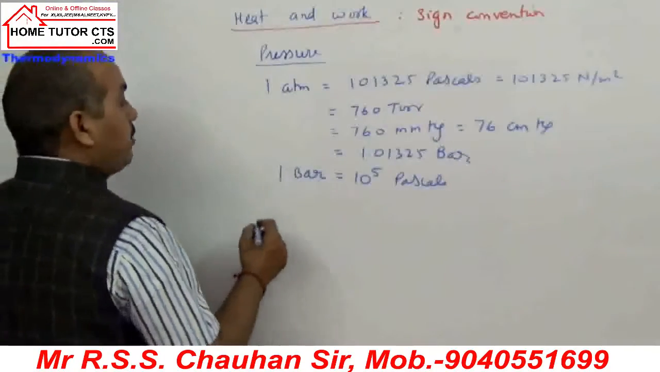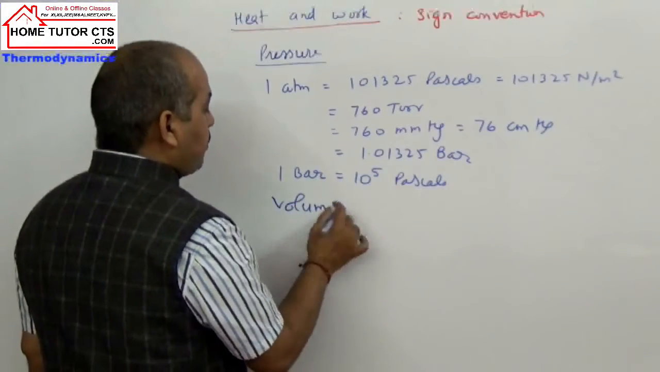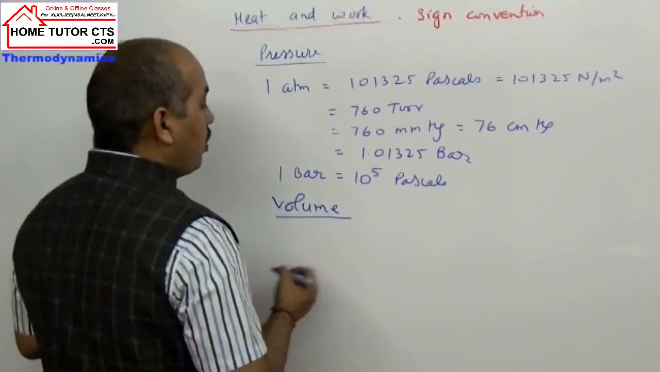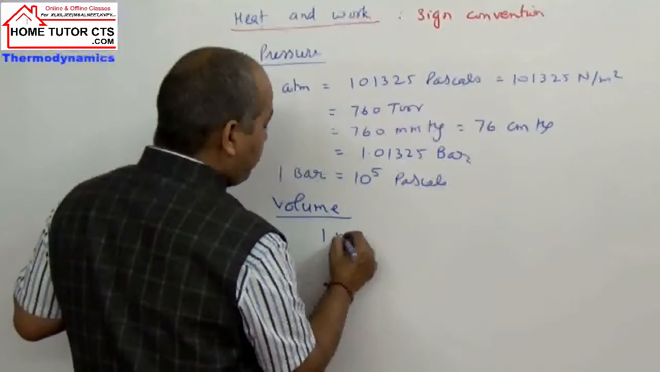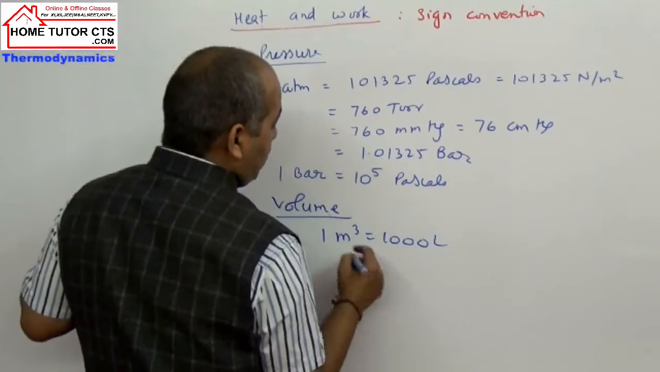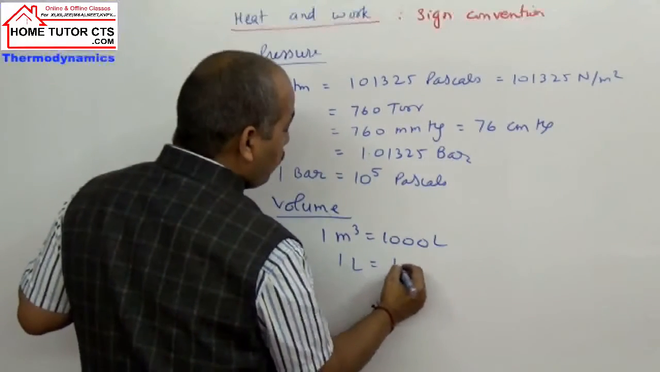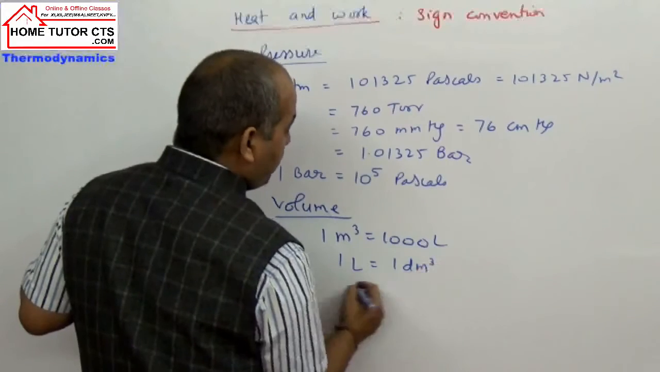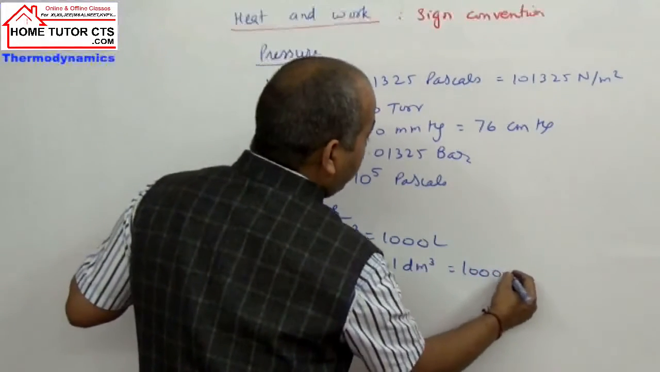Then volume can be taken in different units. Volume can be taken from liter to cubic meter. 1 cubic meter is 1000 liters. 1 liter can be taken as 1 decimeter cube, or 1000 cc, or 1000 milliliter.